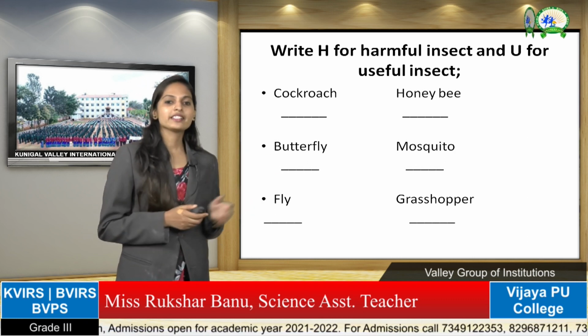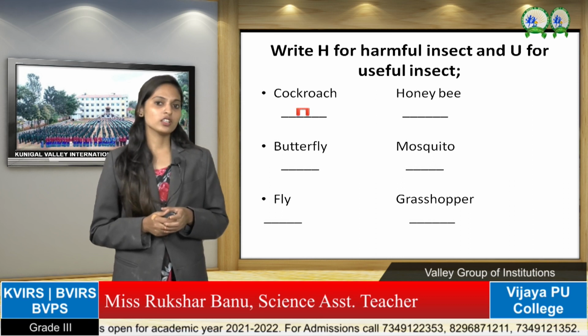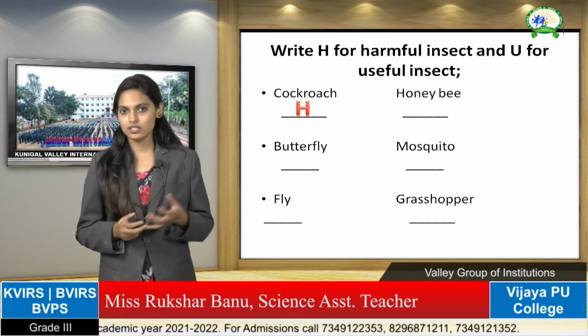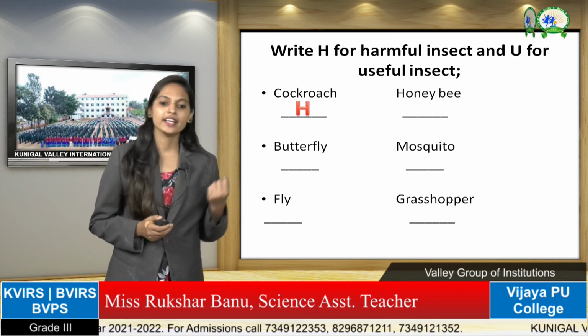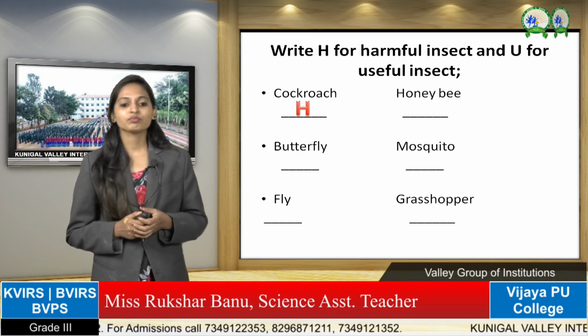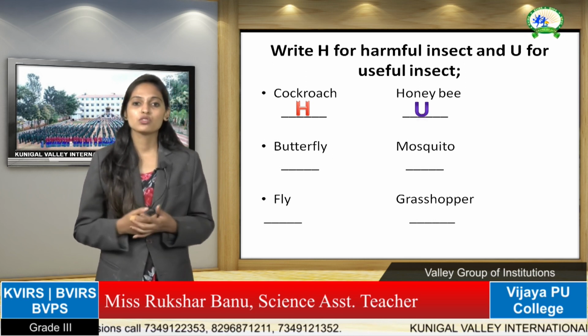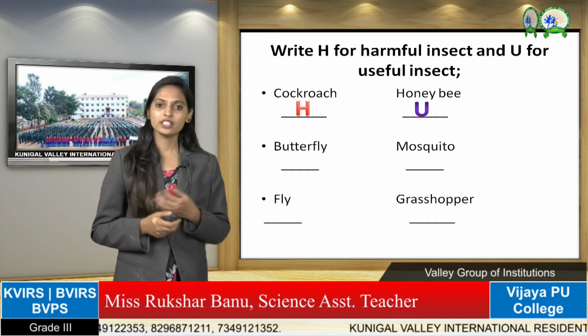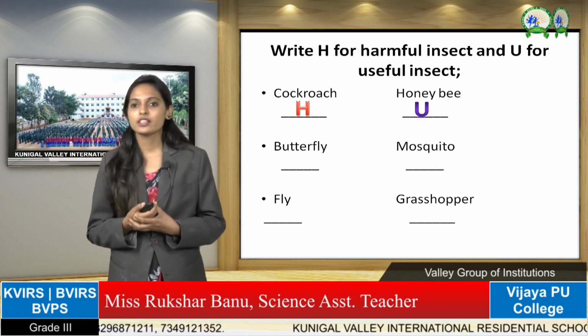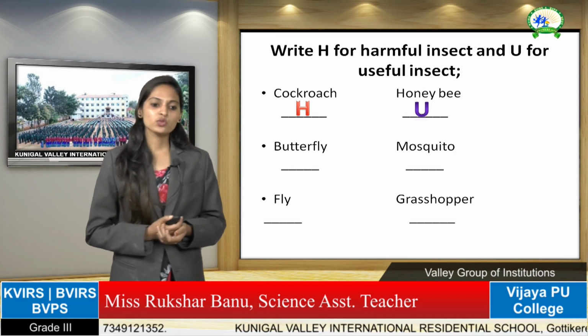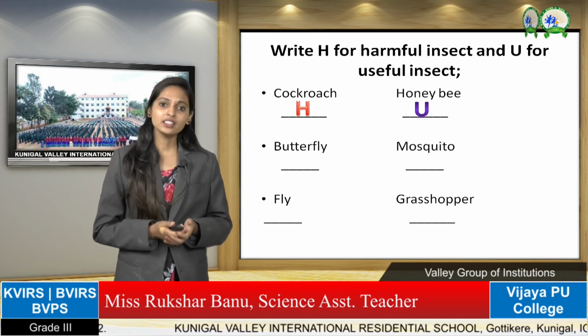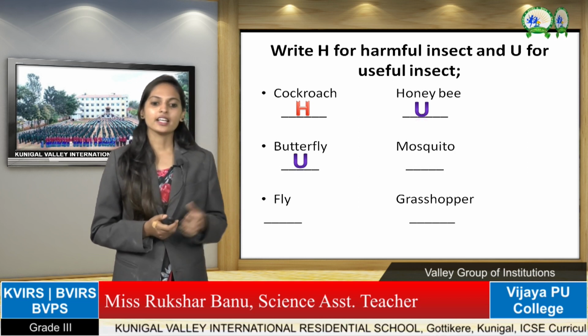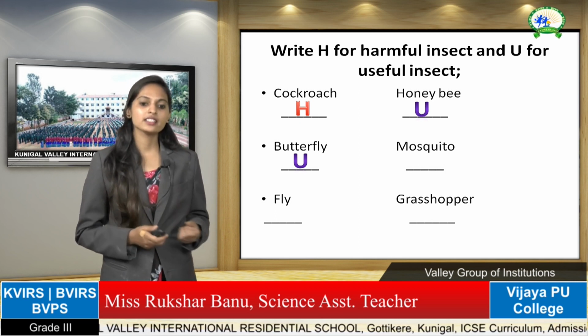Okay, here for example cockroach is there. Is cockroach harmful or useful? Yes, it is harmful for us, you have to write H. Honeybee is useful or harmful? Yes, that is useful. We get honey from honeybee, no? So for useful insects you have to write U. Next one is butterfly. Butterfly is, yes, a useful insect. Next, mosquito is a harmful insect.